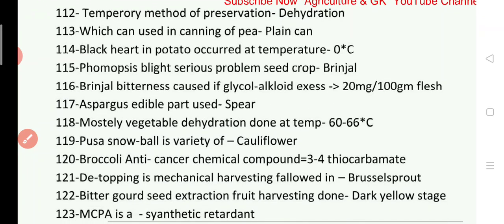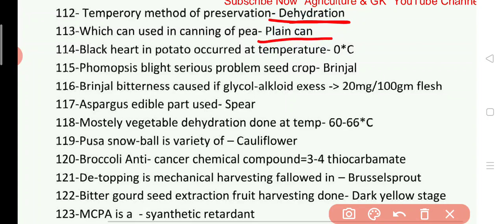Question 112. Temporary method of preservation, answer is temporary method of preservation is dehydration. Which can used in canning of pea, answer is plain can is used in canning of pea. Black heart in potato occur at the temperature of, answer is at the temperature of 0 degrees Celsius.